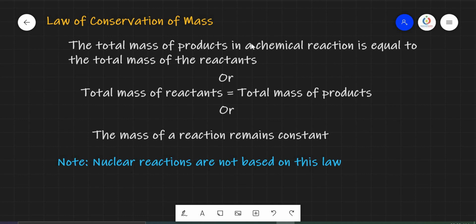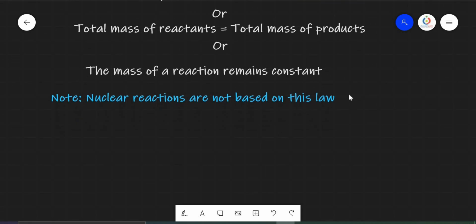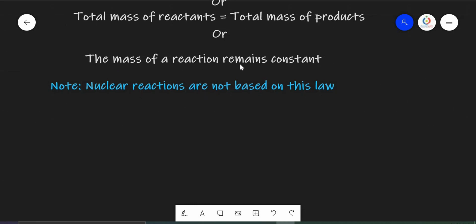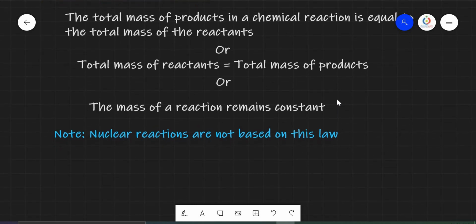First of all, the first law in the laws of chemical combinations is the law of conservation of mass. The mass is completely conserved. Conserved in the sense remains the same, means constant. According to this law, the total mass of the products in a chemical reaction is equal to the total mass of the reactants. Means mass of the reactants equals the mass of the products, simply it is saying. Or else we can define the same law in another direction: the mass of a reaction remains constant. So mass never changes in a particular chemical reaction.